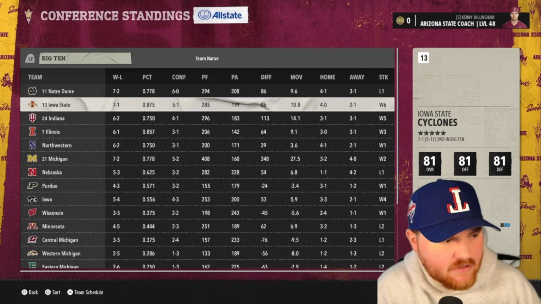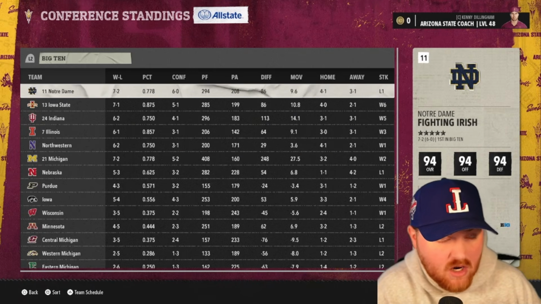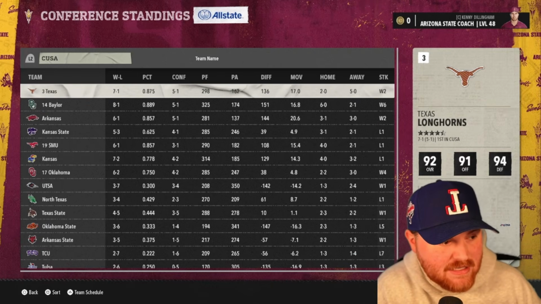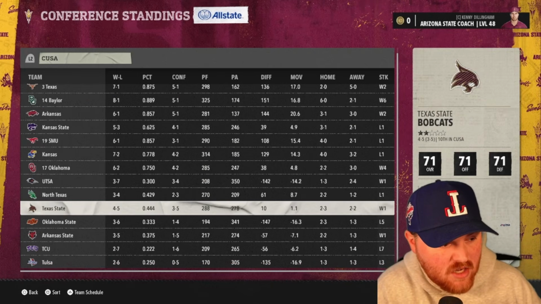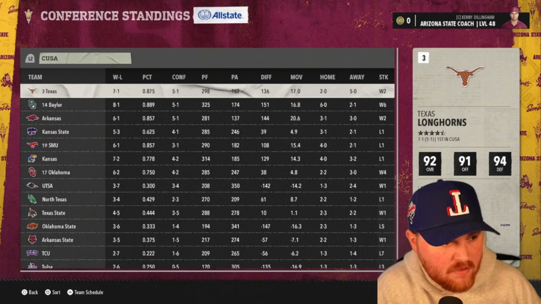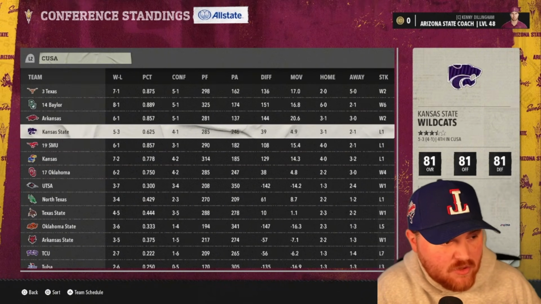Texas Tech running the desert. Yeah, the Big Ten, I think, is going to be one of the better conferences. They generally are anyway, and we didn't change too much. Kept a lot of the big teams in there. Conference USA, this is our Texas and Plains Conference. Yeah, pretty good. Texas and Baylor up there, SMU up there as well.